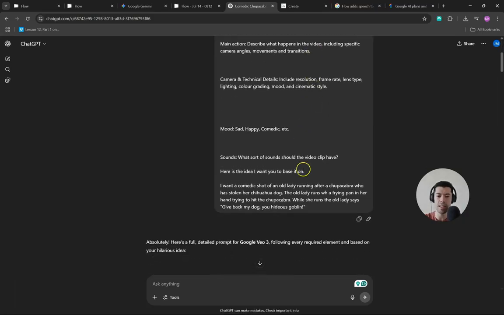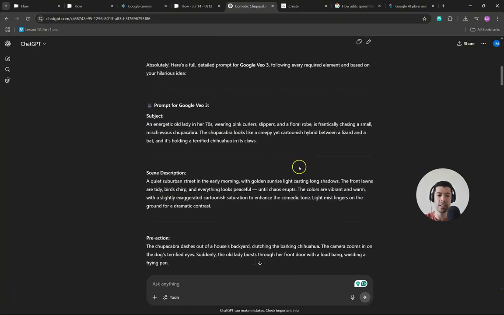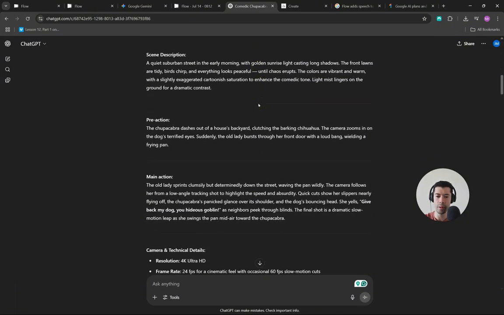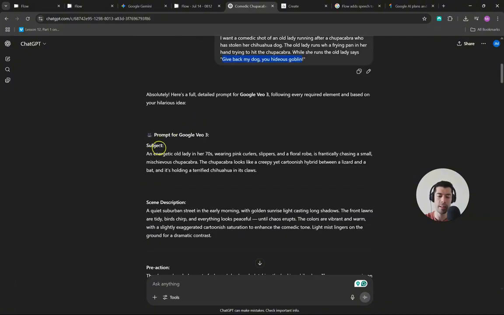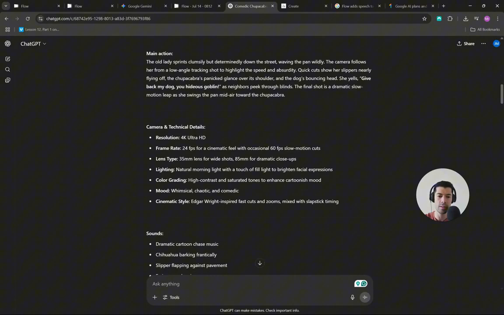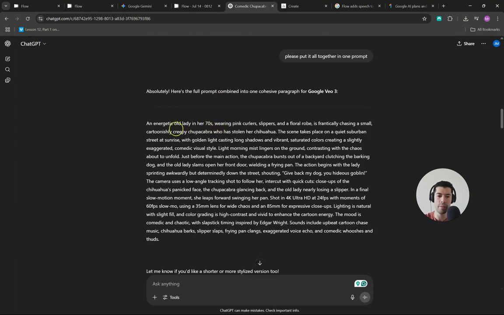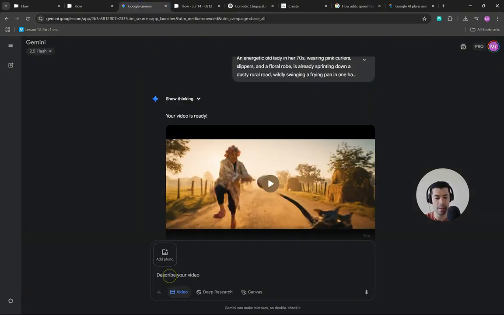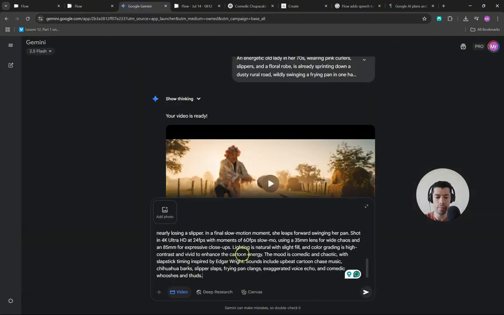As you can see, I changed a little bit the prompt to add what I want the woman to say. In my case, I want her to say, "Give back my dog, you hideous goblin." Once you do that, ChatGPT will come up with a prompt for you. In my case, as you can see, the prompt was split in sections, but I asked it to have everything in one paragraph. Once you have your final prompt, all that you need to do is just come back to Gemini, then you're gonna describe your video and you're gonna click here on submit.